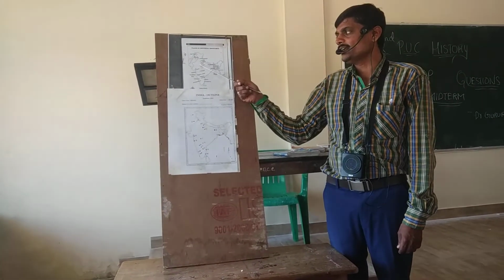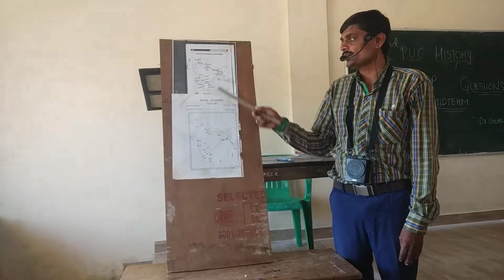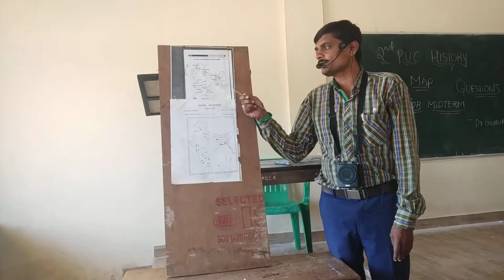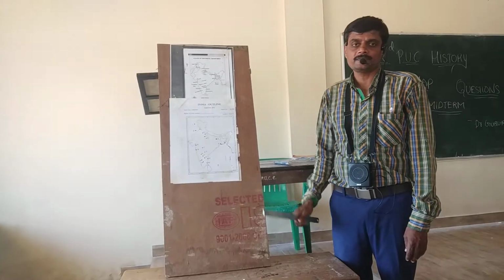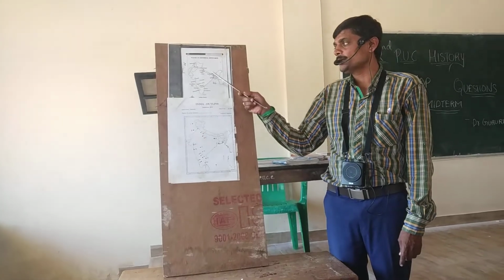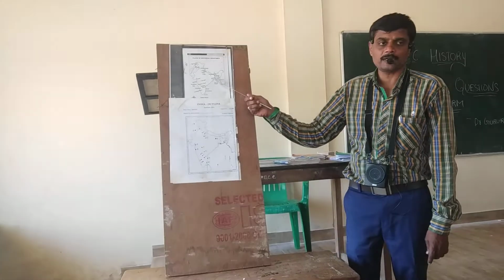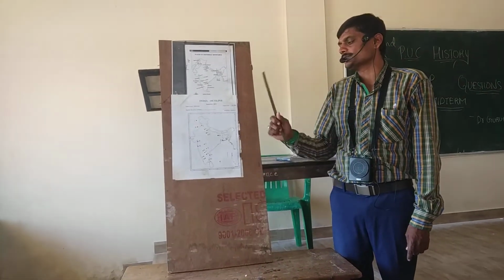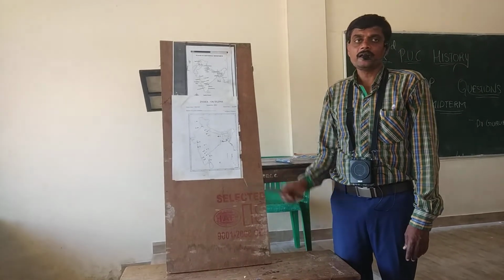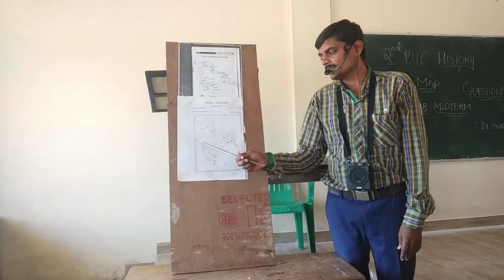Next, Agra, number 7. Very easy answer: Shah Jahan built the world famous Taj Mahal at Agra. Next, Pataliputra, number 8. It was the capital of the Mauryas. Ashoka organized the 3rd Buddhist Council at Pataliputra. Next, Calcutta, number 9. It is the capital of West Bengal actually, but its historical importance: it was the famous trading center of the British in India, and the first capital of the British in India.